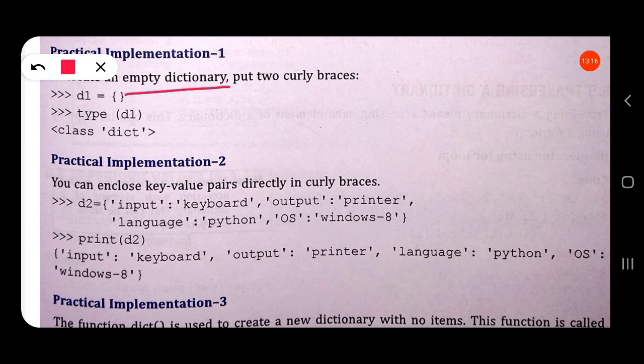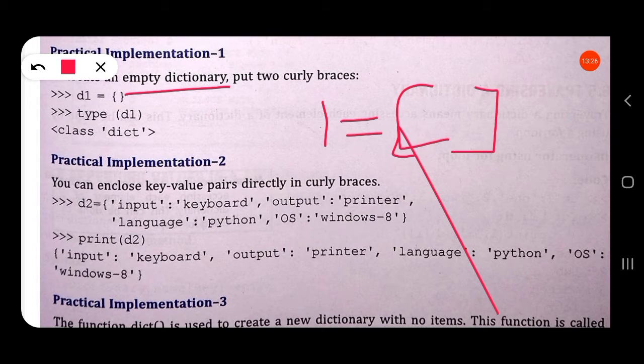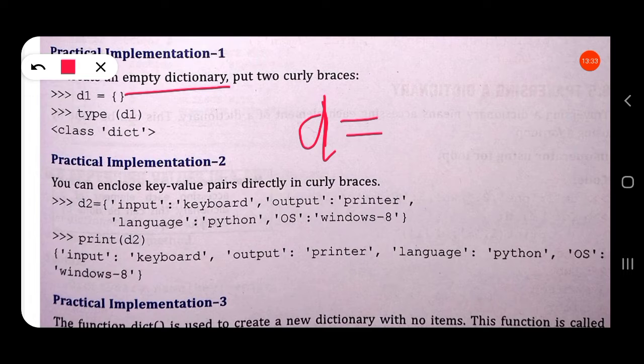In a list, how did we create an empty list? L is equal to square brackets open and close. Likewise, if we want to create a dictionary D, we use curly braces opening and closing. This way we create an empty dictionary D.